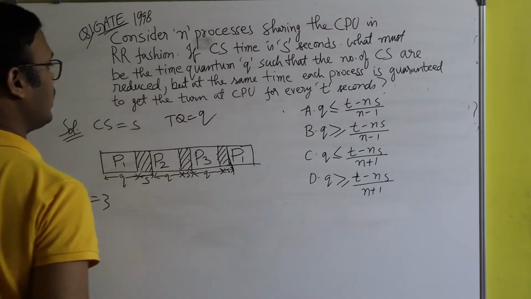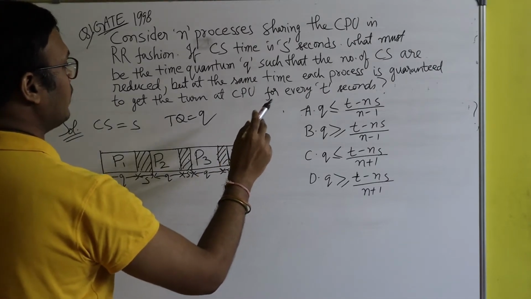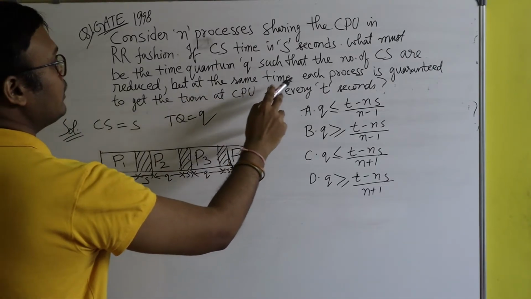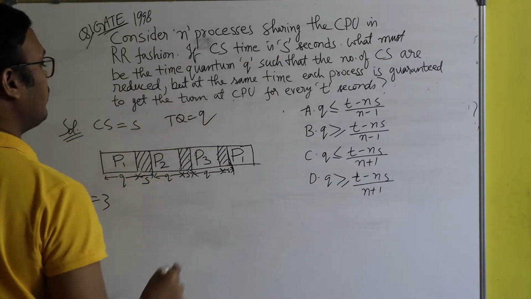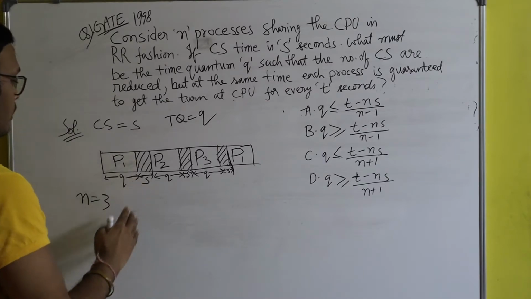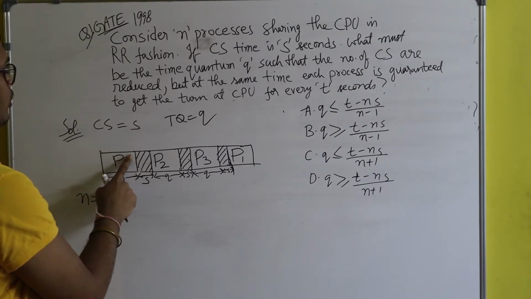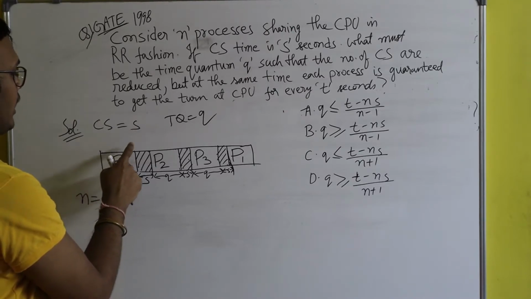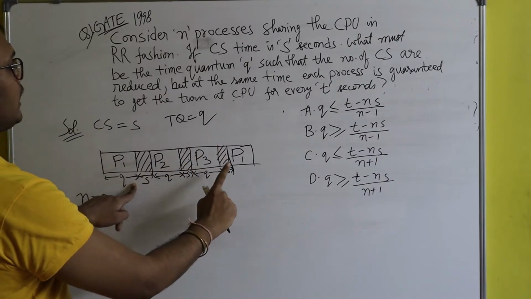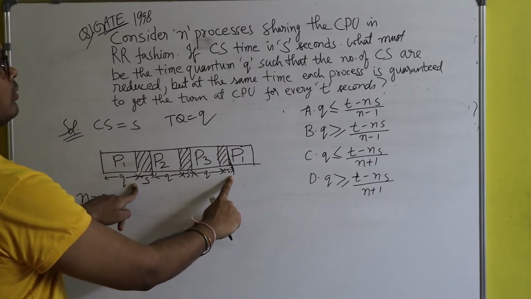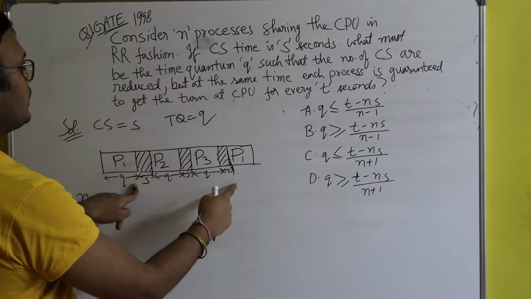Now in the question, they are telling you that each process is guaranteed to get a turn at the CPU for every t seconds. It means what? Here P1 finished its first time quantum at this point. After t seconds, again P1 will get the CPU. After t seconds, again P1 will get its turn.